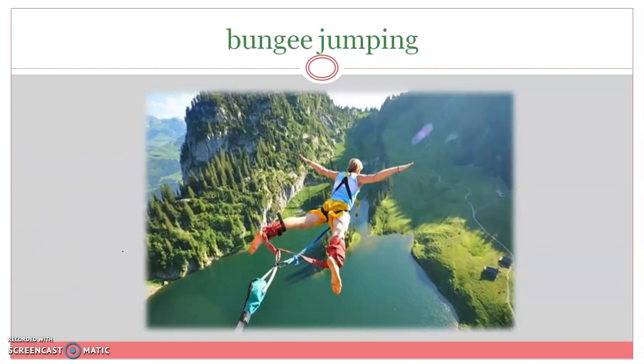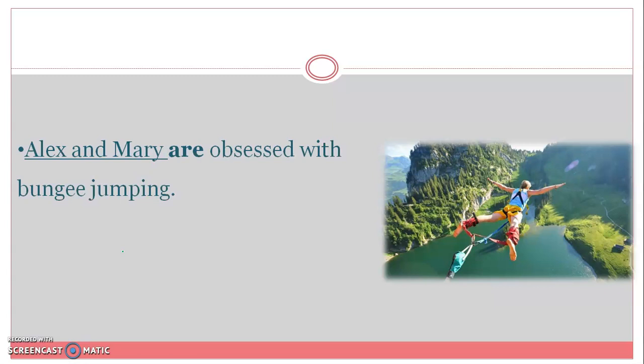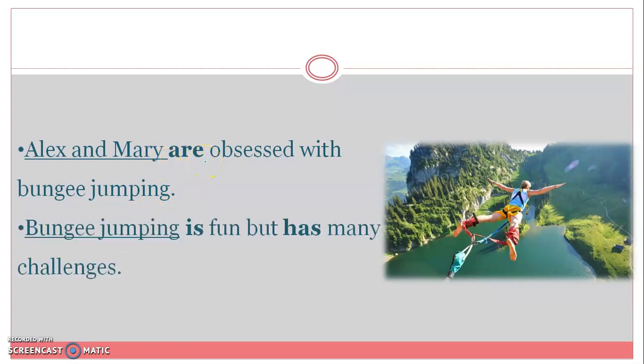Bungee jumping. Pause the video again and try to write a simple sentence about bungee jumping. You may have written sentences like, Alex and Mary are obsessed with bungee jumping. Are here is the verb. It's a helping verb. Bungee jumping is fun, but has many challenges. I have two verbs here, one subject, one thought. Therefore, this is a simple sentence.